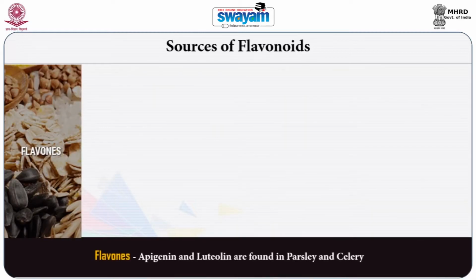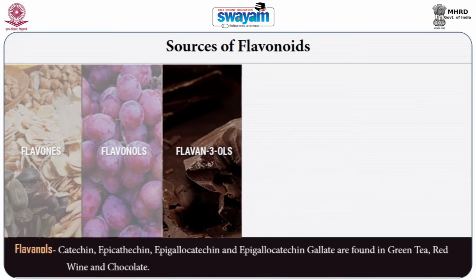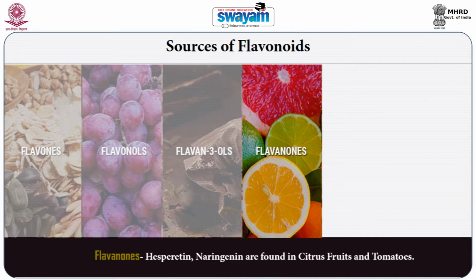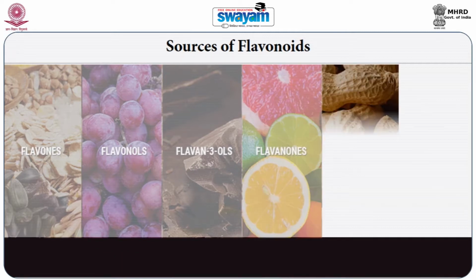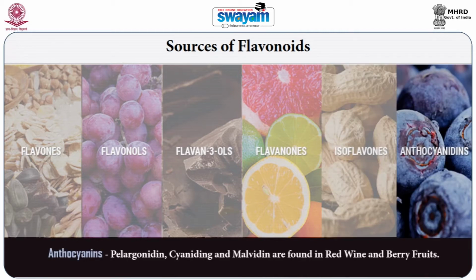Flavones, apigenin and luteolin are found in parsley and celery. Flavonols, kaempferol and quercetin are found in onions, leeks and broccoli. Flavanols, catechin, epicatechin, epigallocatechin and epigallocatechin gallate are found in green tea, red wine and chocolate. Flavanones, hesperidin and naringenin are found in citrus fruits and tomatoes. Isoflavones, daidzein, genistein and glycitin are found in soya and soya products. Anthocyanins, pelargonidin, cyanidin and malvidin are found in red wine and berry fruits.